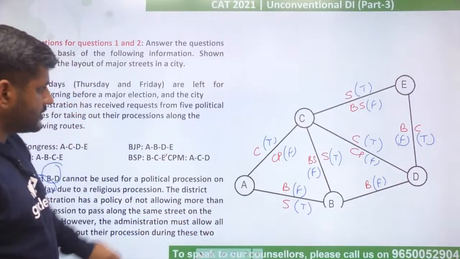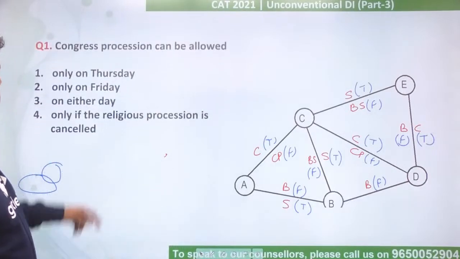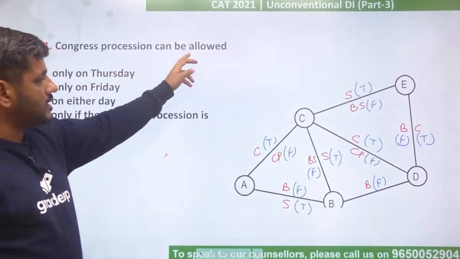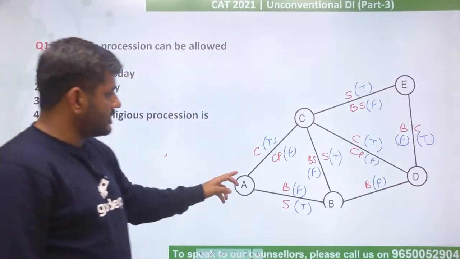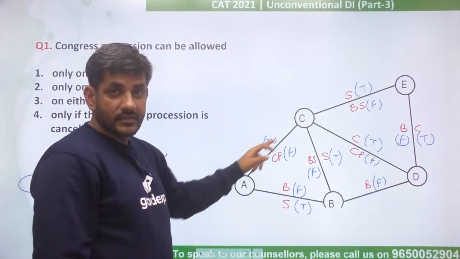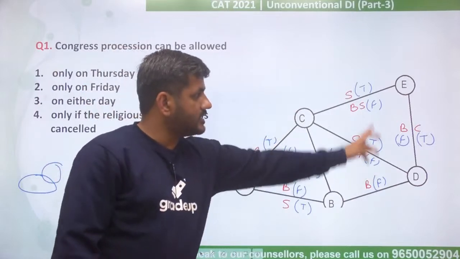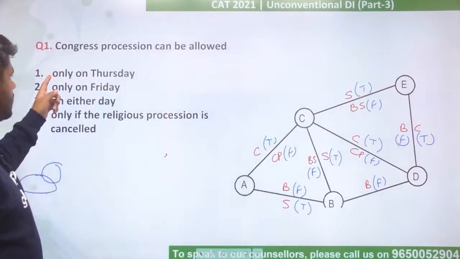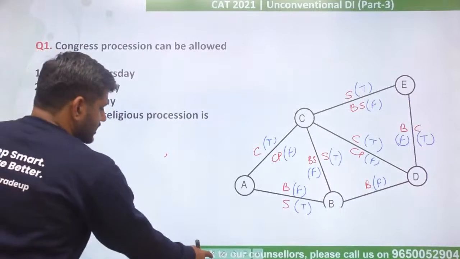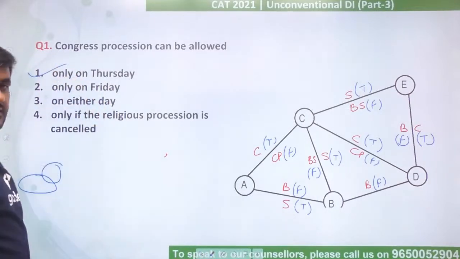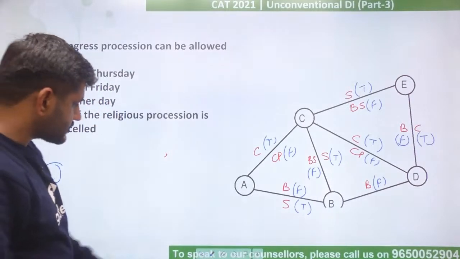So let's see what is the first question for us. First question is, Congress procession can be allowed. So Congress का procession कब है? It is on Thursday. From A to C, C to D, D to E. So the answer would be only on Thursday. That is option 1 is the answer for this first question.